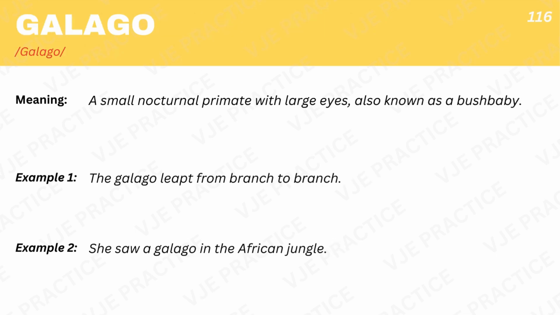Galago, a small nocturnal primate with large eyes, also known as a bush baby. Example 1. The galago leapt from branch to branch. Example 2. She saw a galago in the African jungle.